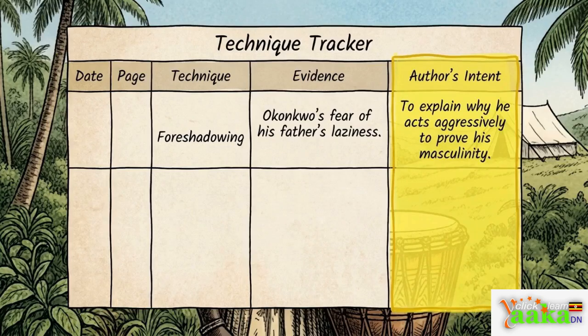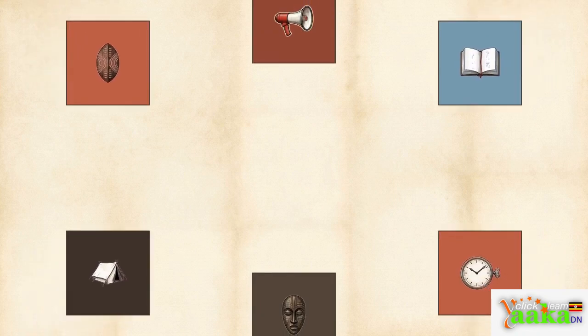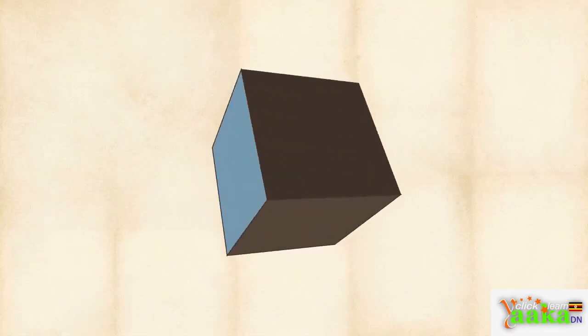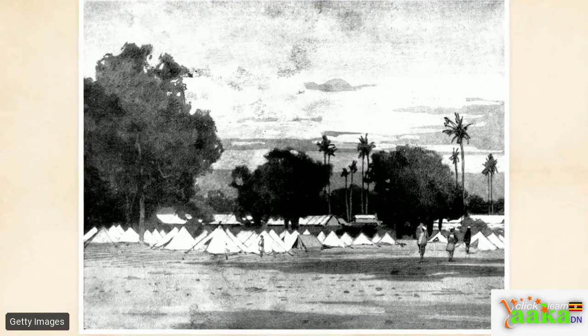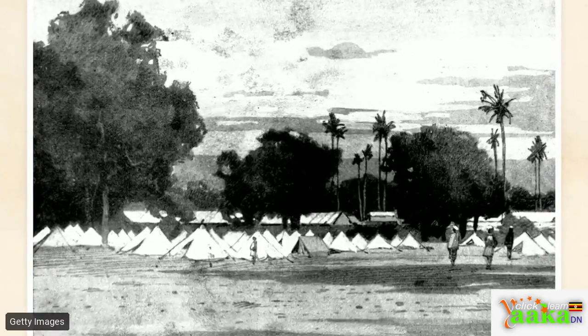We track these shifting dynamics using a technique tracker. Notice this final column highlighted in yellow. Explaining why the author used that specific perspective is the most important metric for securing top marks in your UNEB examinations. By juxtaposing these multiple viewpoints, we construct a fully objective 3-dimensional understanding of historical change, steering clear of a single biased account. This vintage illustration of a colonial tent encampment sets the stage for the narrative's climax.